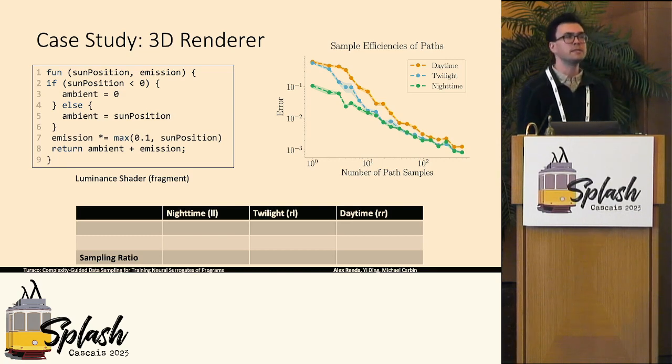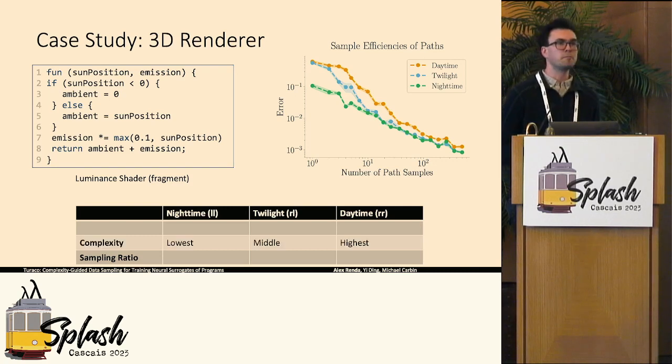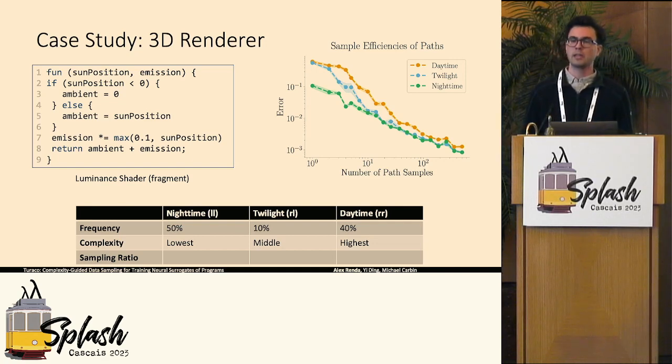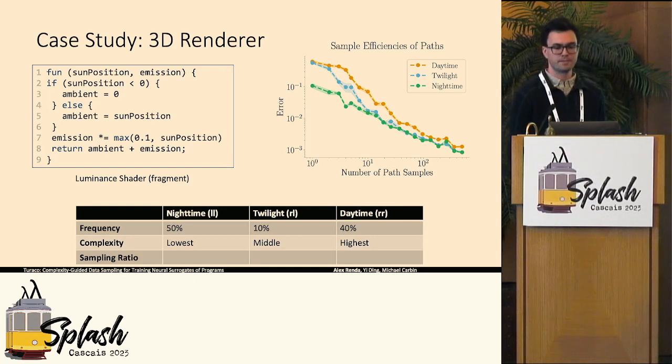And so we want to compute these sampling ratios. This will have two ingredients in the recipe. The first is the complexity, which I was just laying out earlier. The nighttime path has the lowest complexity, I'll quantify this in a little bit, and the daytime path has the highest complexity. The other ingredient is the frequency of each of these regions in a workload of interest. If we assume that the sun position is uniform from -1 to 1, then the nighttime path is induced by about half of the inputs. The twilight path, which is relatively rare, is induced by 10%, and the daytime path by 40%.